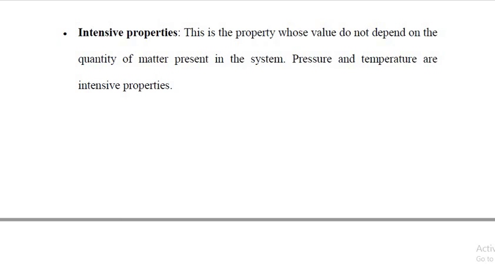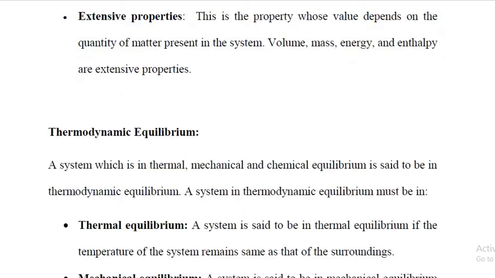Intensive property is the property whose value does not depend on the quantity of matter present in the system. For example, pressure and temperature. Next, extensive property is the property whose value depends on the quantity of matter present in the system. Example, volume, mass, energy and enthalpy. Enthalpy is nothing but the total heat of the system.